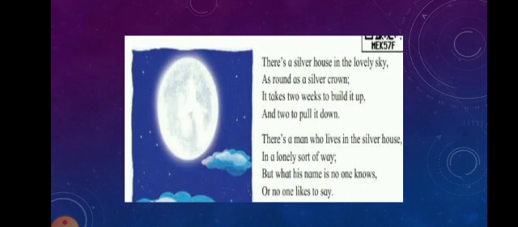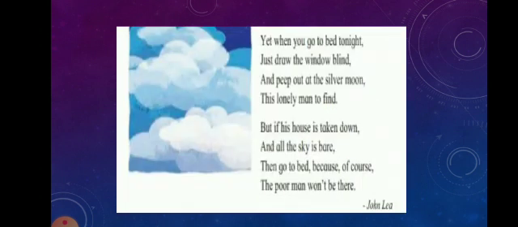There is a man who lives in the silver house in a lonely sort of way, but what his name is, no one knows or no one likes to say. So, in the second stanza, the poet is talking about a man who lives in the silver house, and how no one knows, or no one wants to talk about that man. So he is living in a lonely sort of way there, and no one knows his name or no one likes to say. But he is living there in the silver house. Okay, children? Now we will move to third stanza.